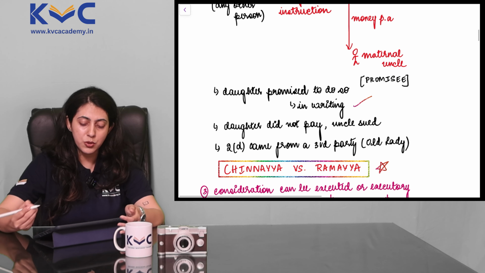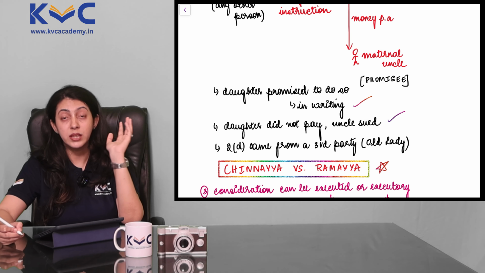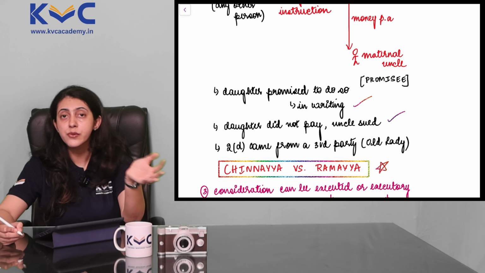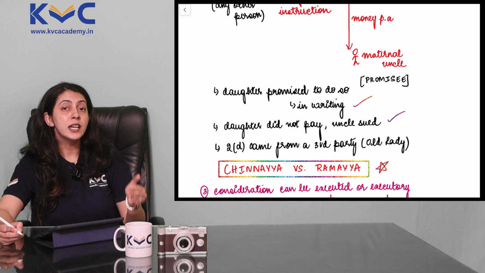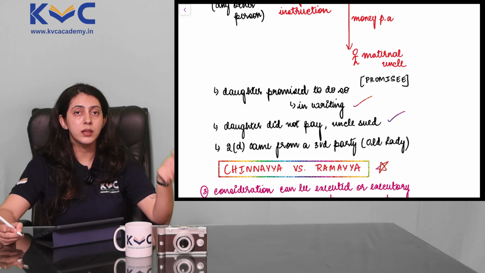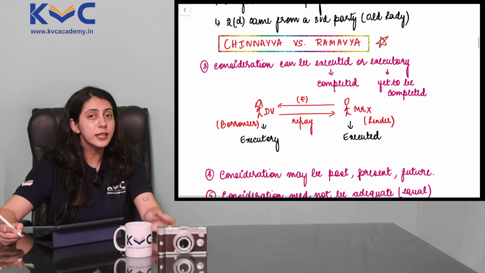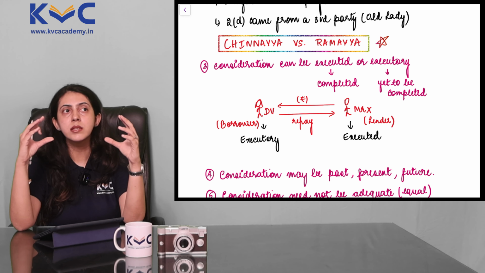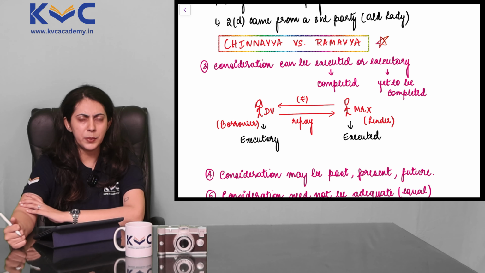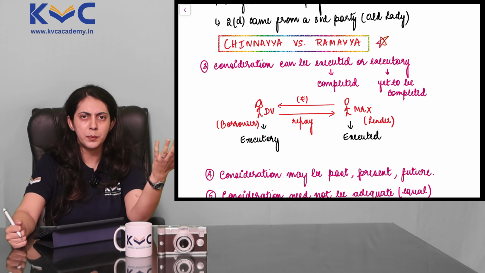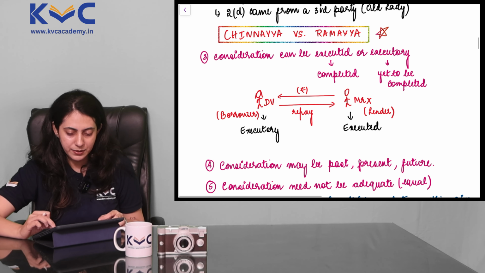The daughter promised to do so in writing. Ultimately, the daughter did not pay, so the uncle sued her. And when the daughter argued that there was no consideration from the uncle, the court ruled the case in favor of the uncle, saying that consideration here came from some other person, which is the old lady. Please remember the name of this case law, Chinnaya versus Ramaya. And this alone could be a case study question. When we practice a couple of questions from the institute material and from the past year question papers, I will make you remember this section again.